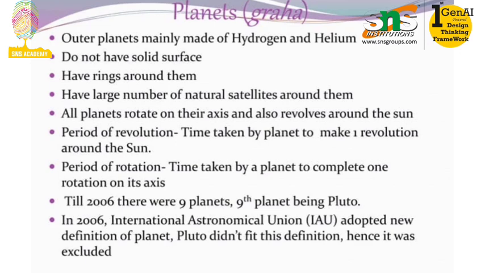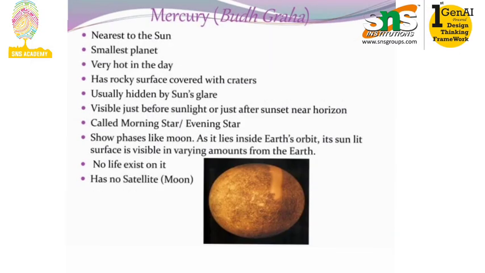So coming to the first planet, which is Mercury, Budh Graha. It is the nearest to the sun and the smallest planet, very hot in the day, and has a rocky surface covered with craters. It is usually hidden by the sun's glare, visible just before sunrise or just after sunset near the horizon. It is otherwise called the morning star or evening star. It shows phases like the moon as it lies inside Earth's orbit. Its sun-lit surface is visible in varying amounts from the Earth. No life can exist on Mercury, which means we cannot live on this planet, and it has no satellite. It will be completely hot and no life exists on it.